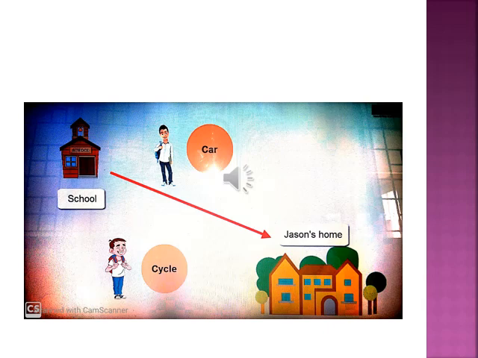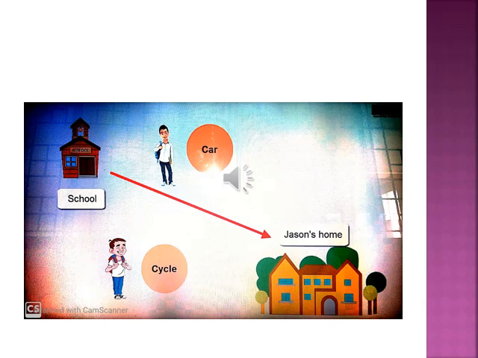See here, a school and home. Now one friend is going by a car and he is going on the cycle. Can you tell me which goes fast and which is slow? Yes, definitely.